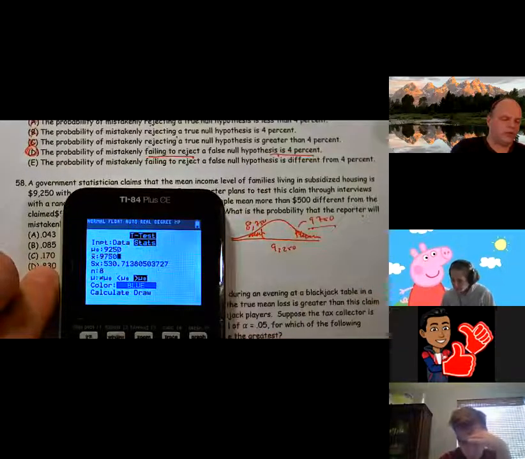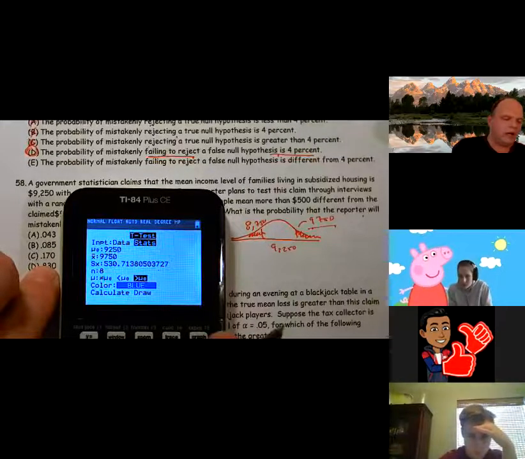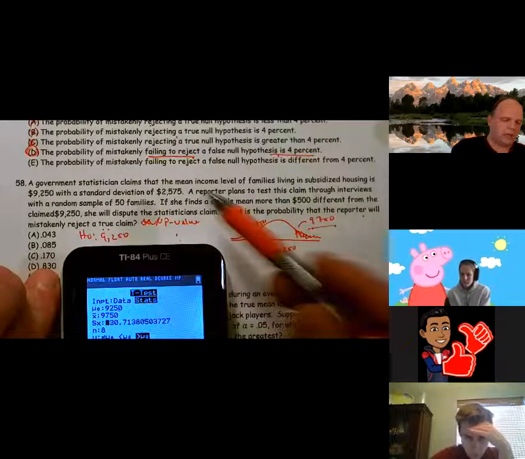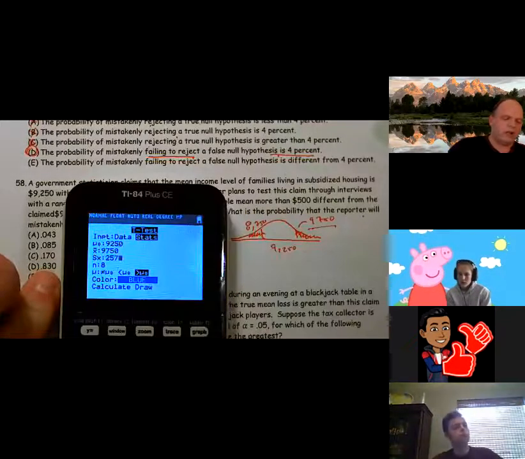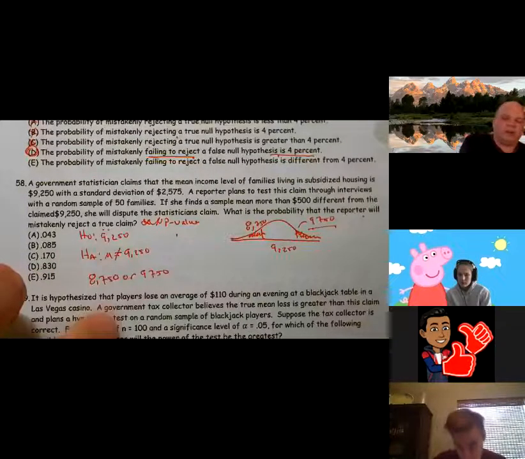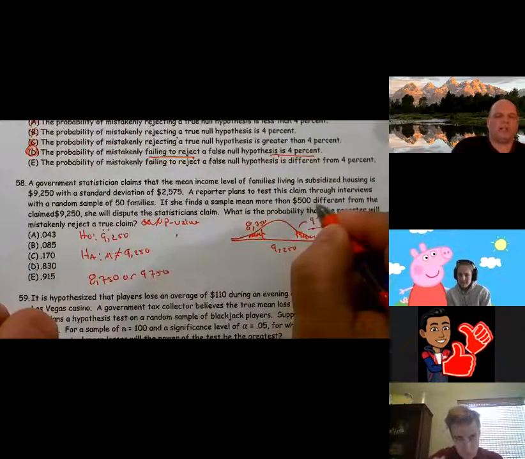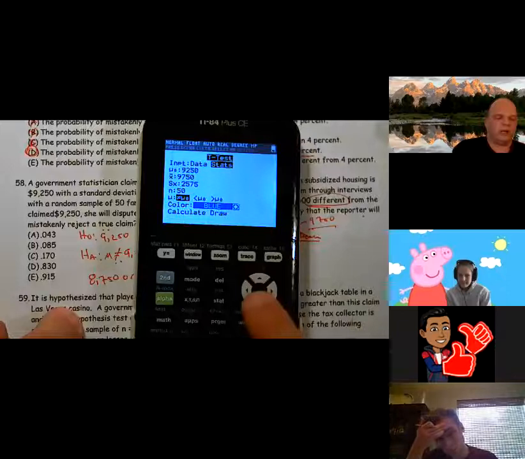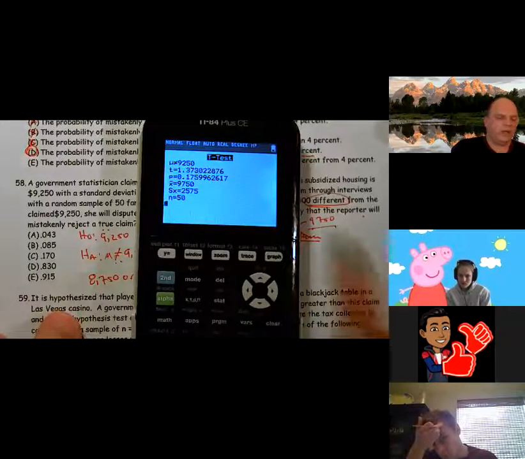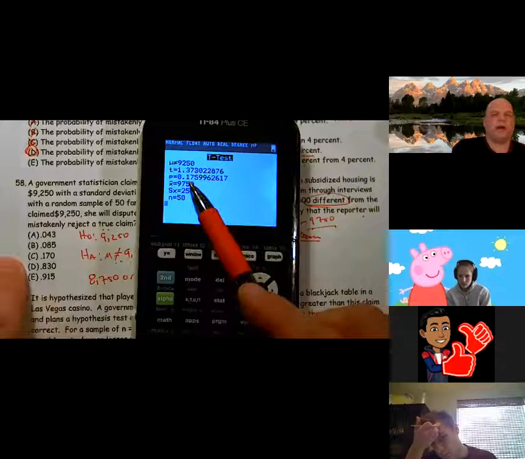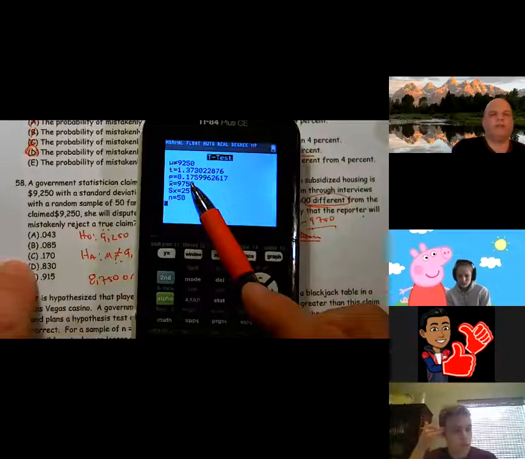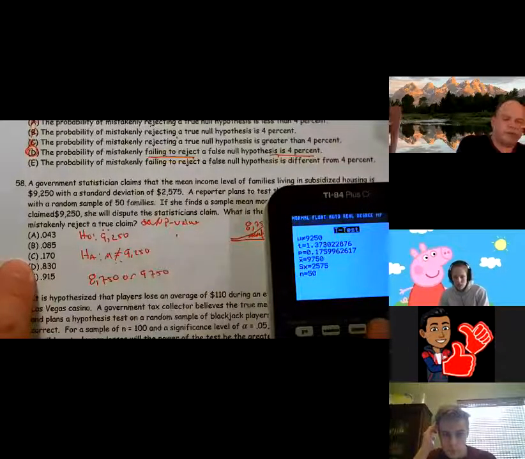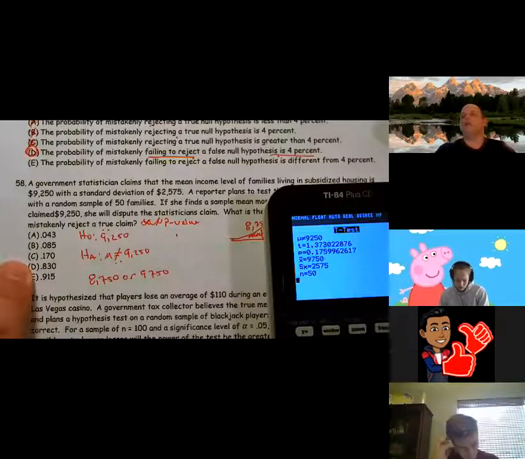My standard deviation is going to be 2,575, and my sample size is 50. More than 500 different tells me this needs to be a not equal, not a greater than. So I end up getting a p-value of about 0.175. This is the closest answer. So the answer to this one should be letter C.